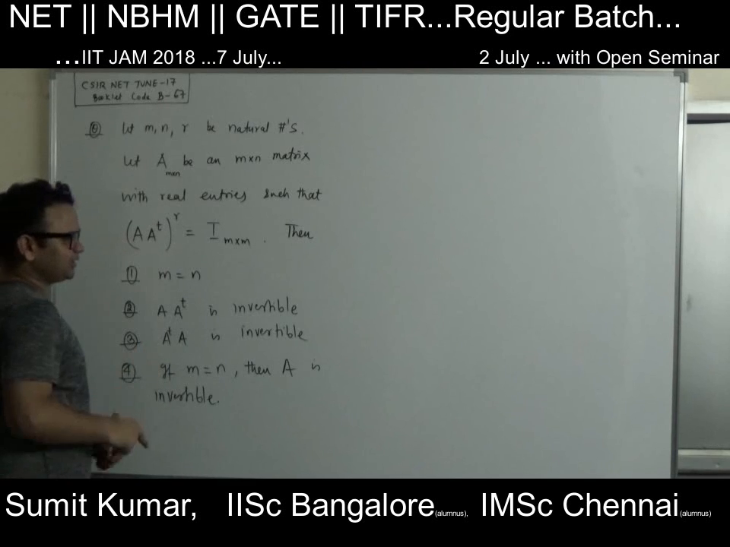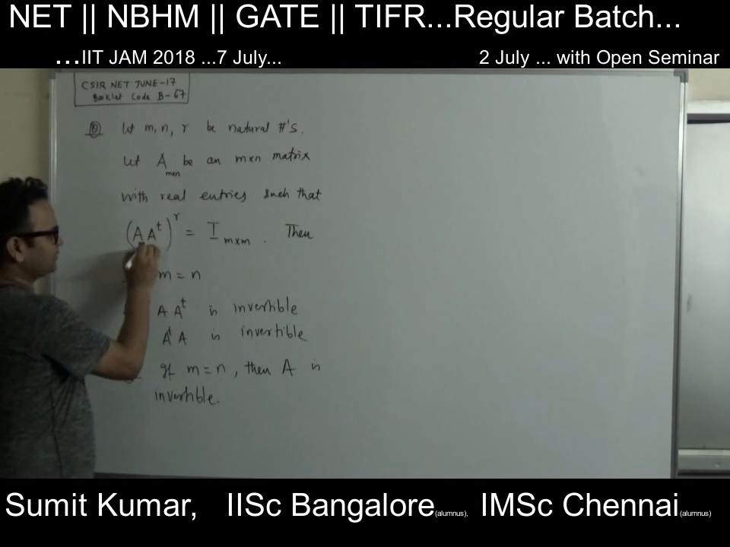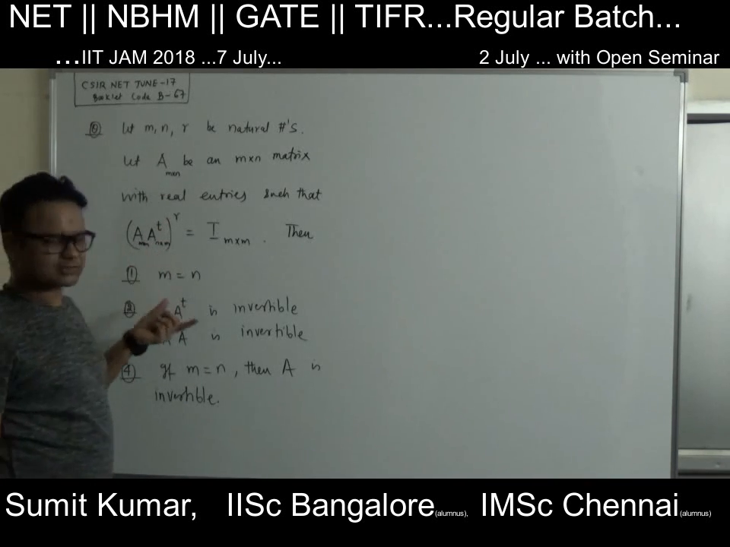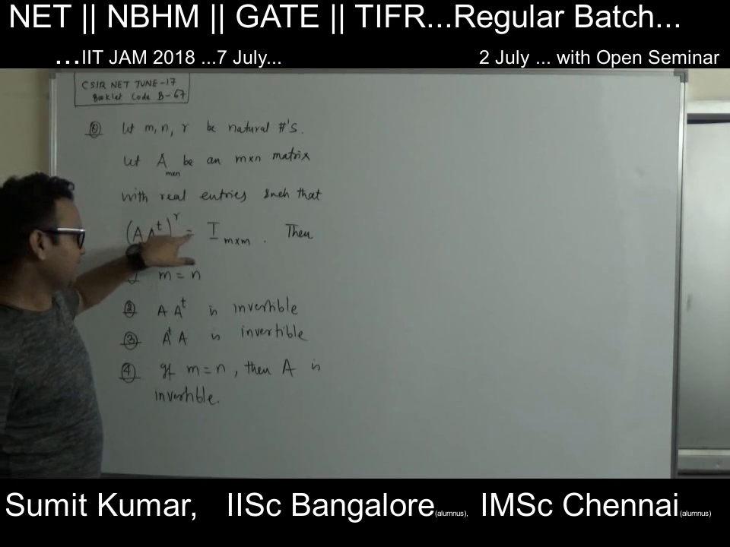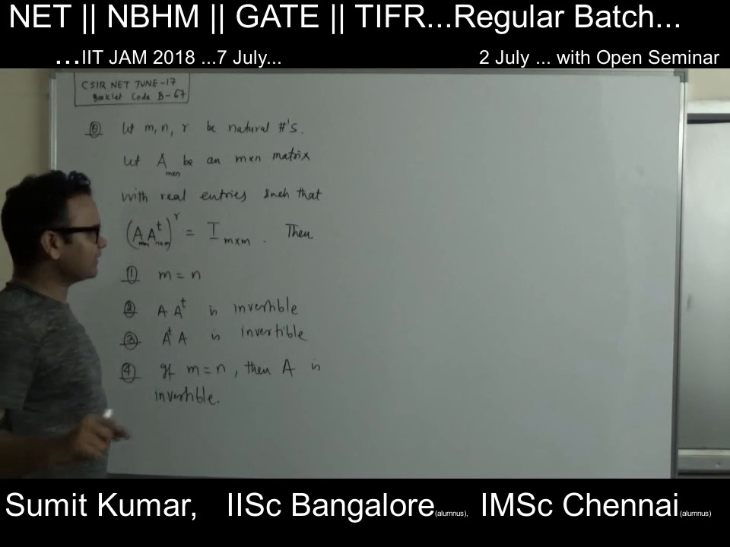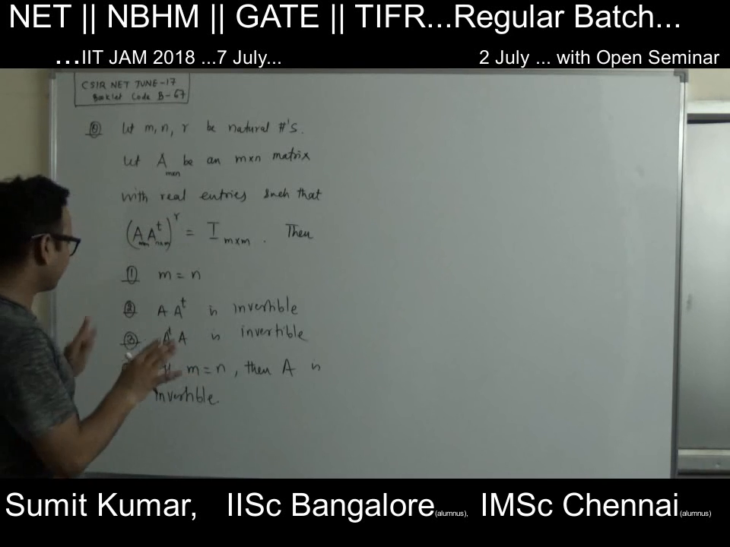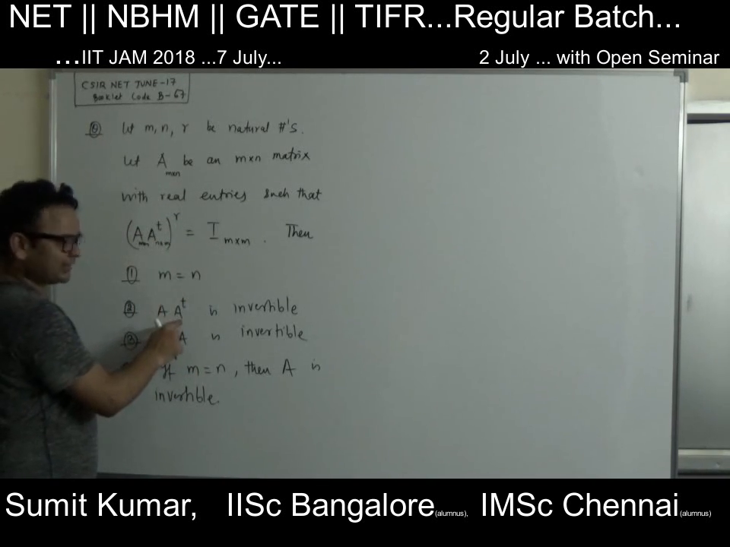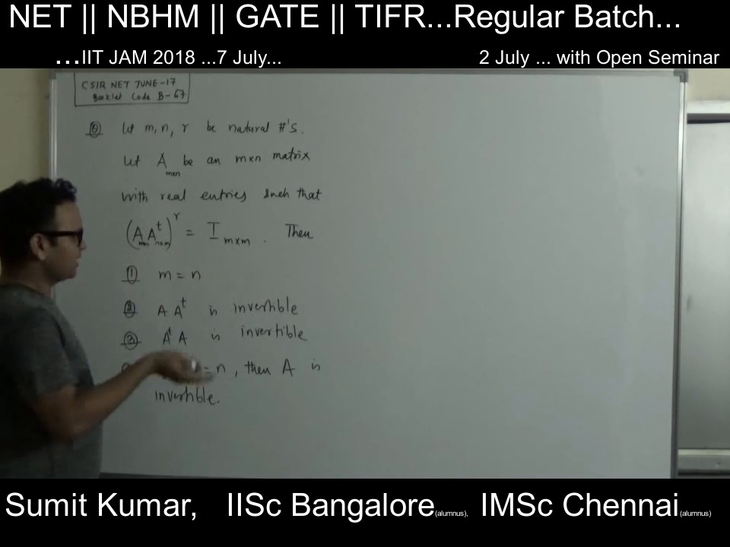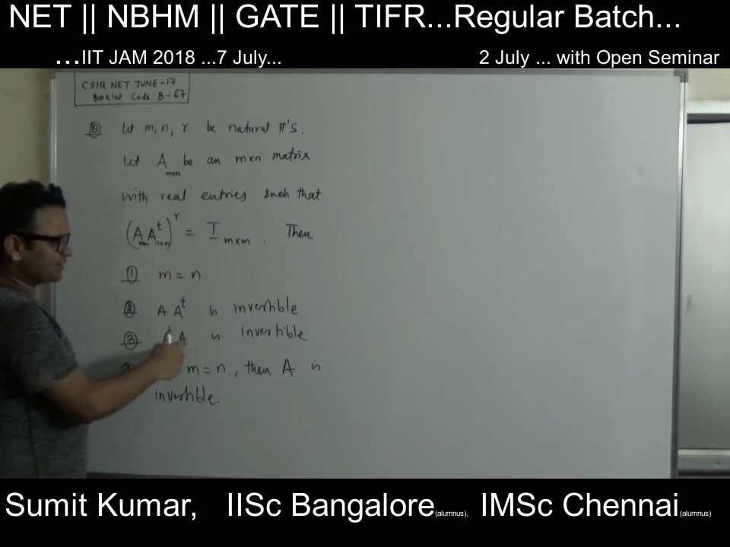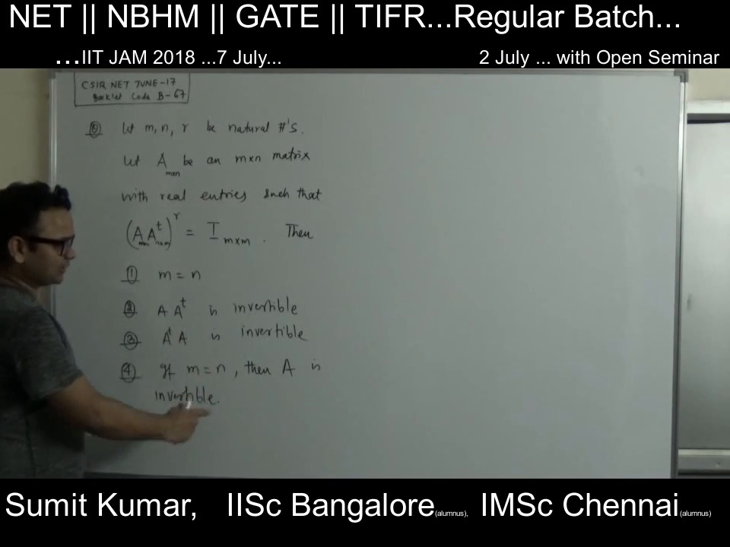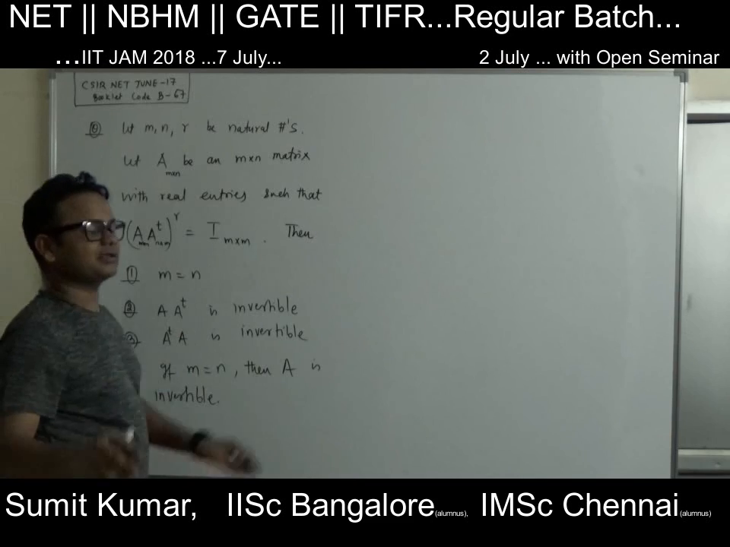Let's multiply. A is of size m by n, right? What is the size of A transpose? n by m. So if you multiply these matrices, you get a size m cross m. Then you take the power r, which gives you the identity matrix. On that basis, what can you say? Is A into A transpose invertible? Is A transpose A invertible? Or, if m equals n, then is A invertible?